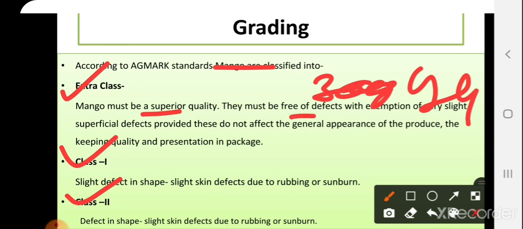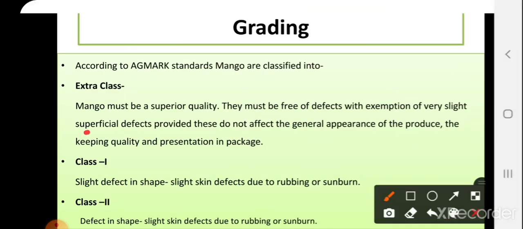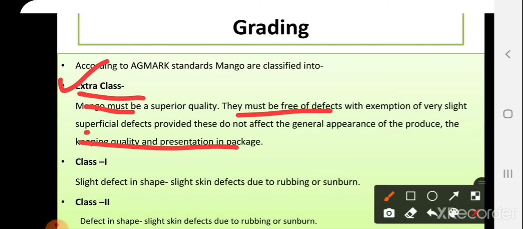They must be free from defects, with an exemption for very slight sunburns. Then superficial defects are allowed, provided they do not affect the general appearance of the produce, the keeping quality, or the preservation in packaging. So these factors are considered when grading mangoes in the first class grade.